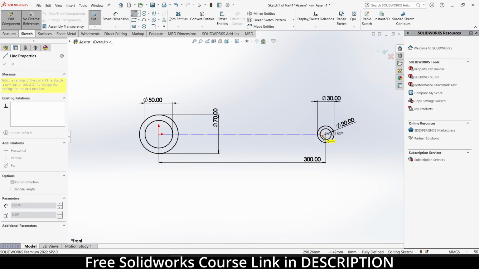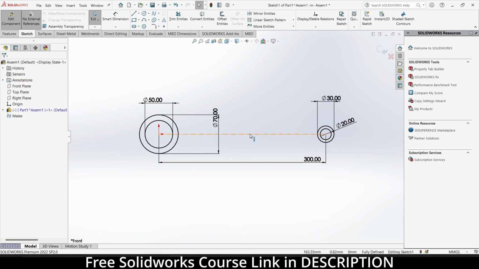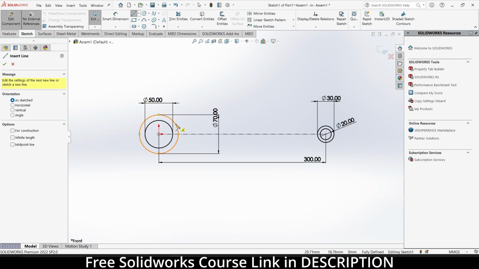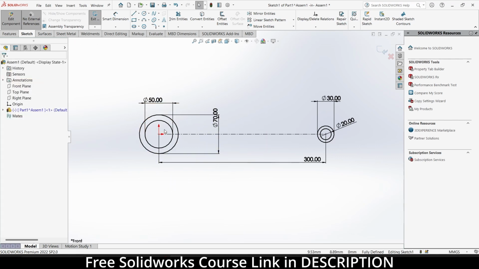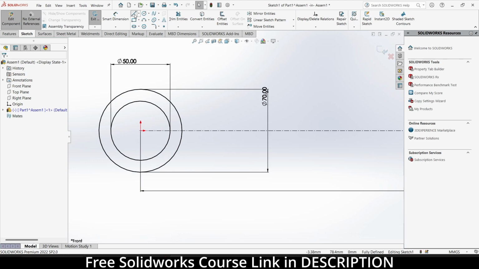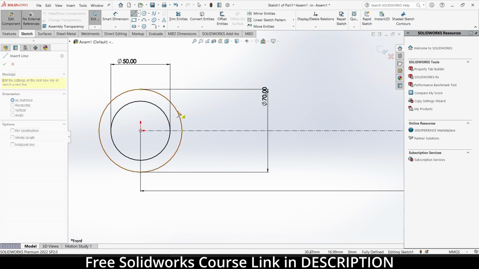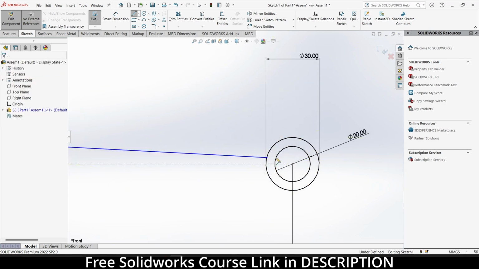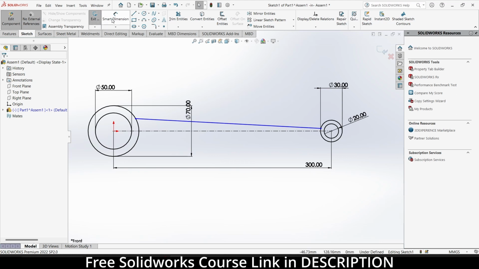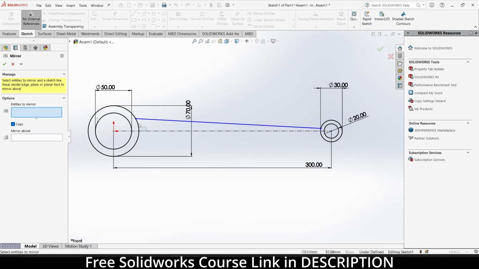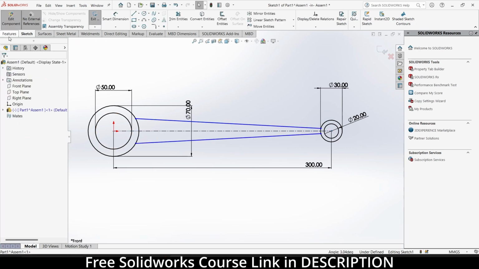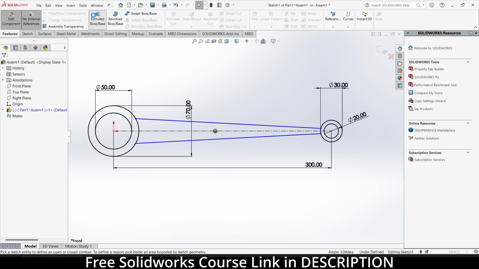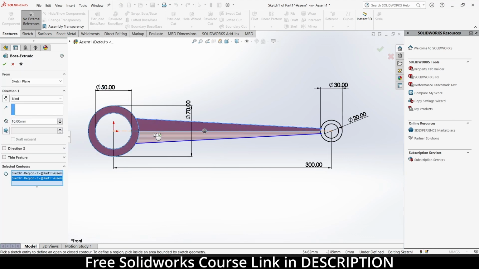And draw a center line like this and escape. Click on mirror entities. What do I want to mirror? This line. About what? About this line. Click OK.